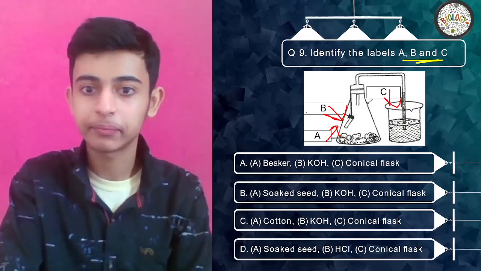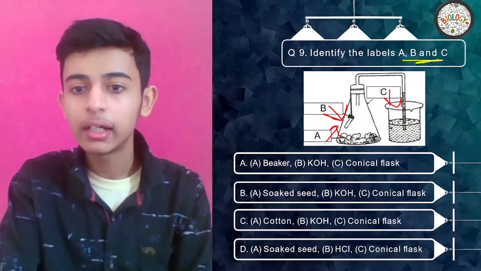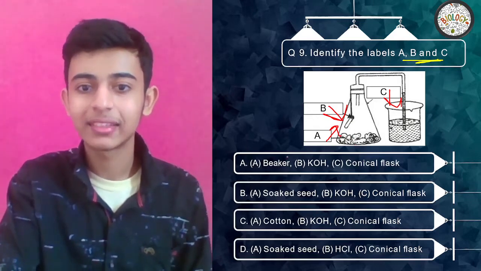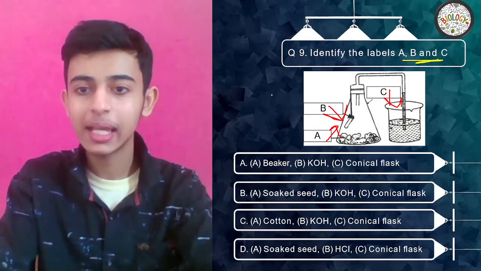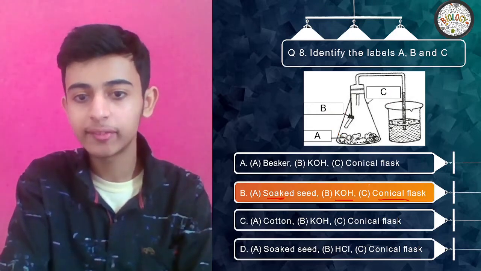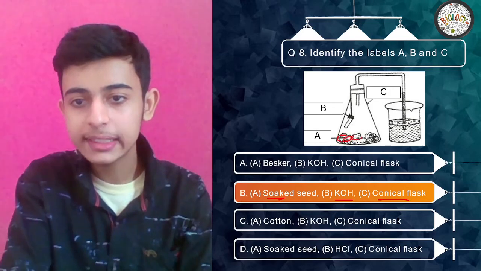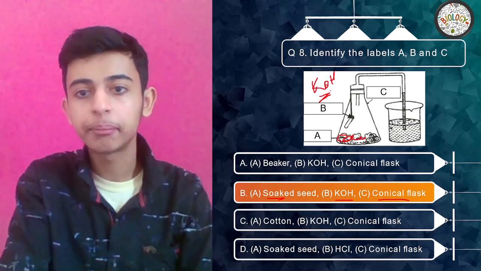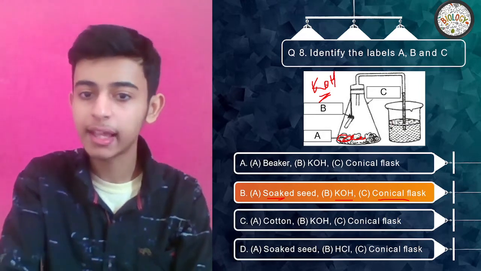We need to label. Tell me quickly. Your time's up. A is soaked seeds, B is KOH, potassium hydroxide, which absorbs CO2, and C is a conical flask. Easy.